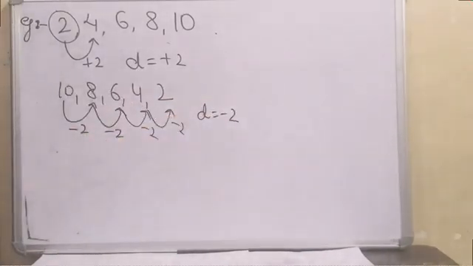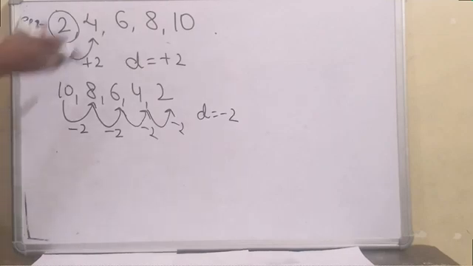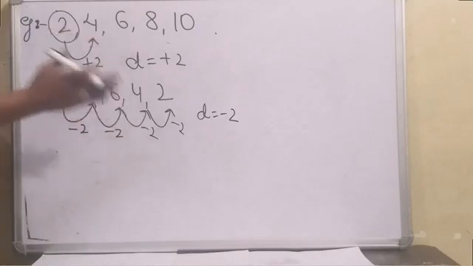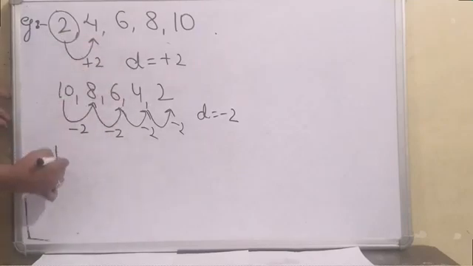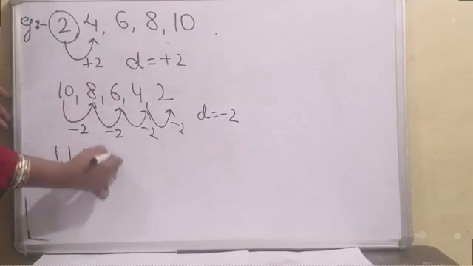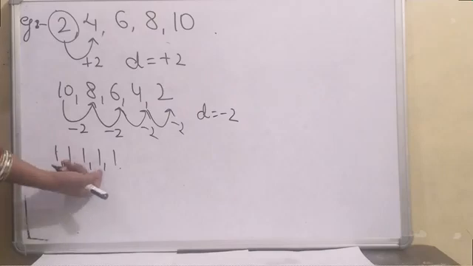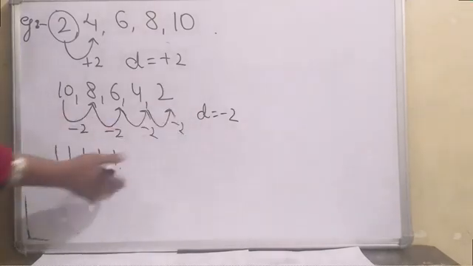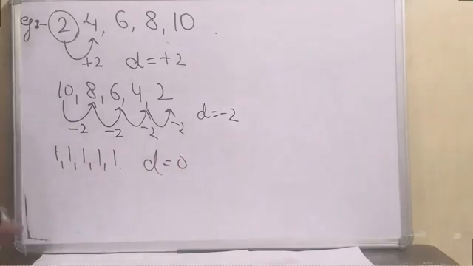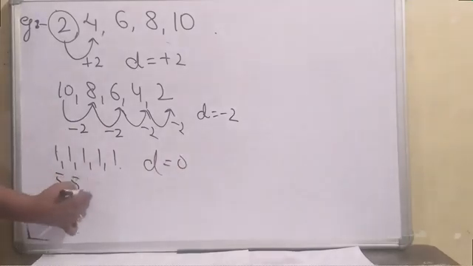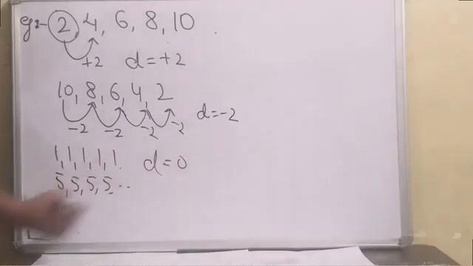In the same way, can anybody tell me a sequence where D is 0? Of course, it's very easy: 1, 1, 1, 1, 1. D is 0, because if I want to get 1 from the first term, I have to add 0. Then from the second, if I want to get the third term, I have to add 0, add 0, add 0. So here D is 0. You can take 5, 5, 5, 5 and so on.